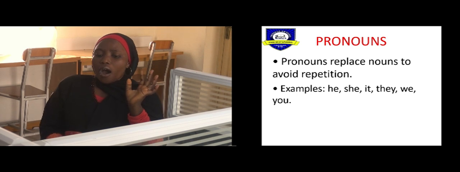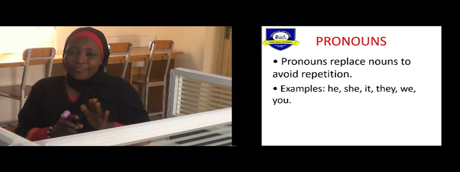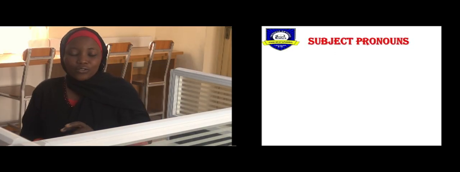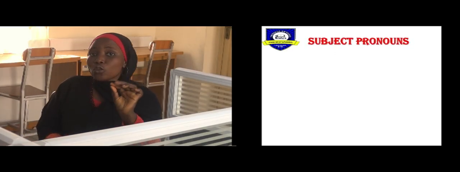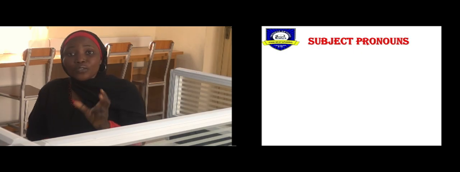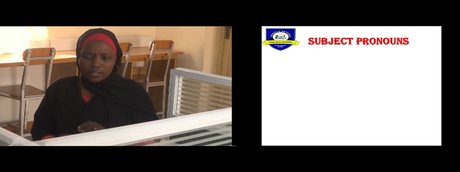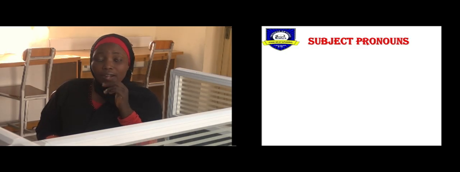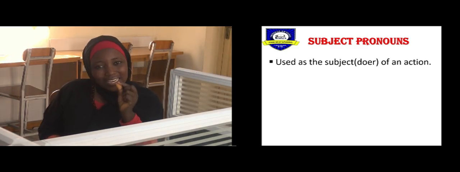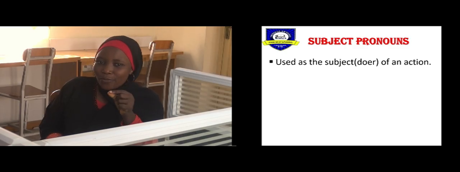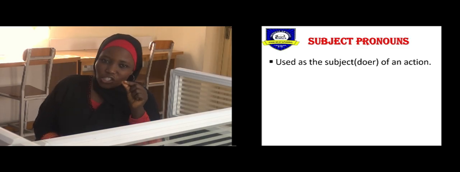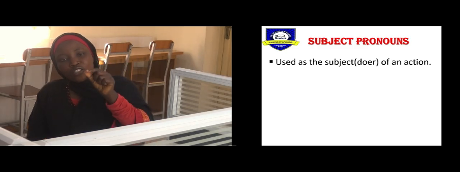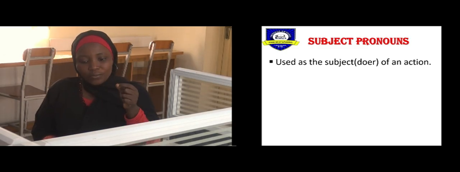Now, pronouns are divided into different types, but for the sake of this class, we are only going to discuss two types of pronouns, which are the subject pronouns and the object pronouns. And what do we say subject pronouns are? Remember, I told you in a sentence, anything or anyone that is doing the action is the subject, right? Yes. So anything or anyone that is doing the action is a subject.